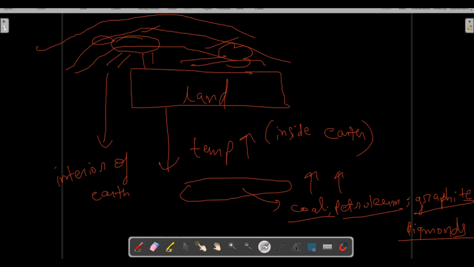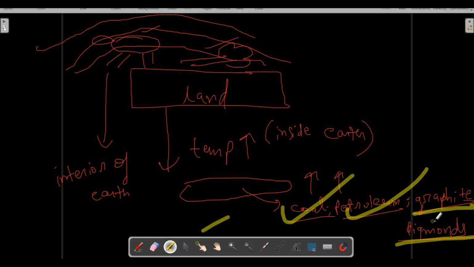But coal and petroleum are considered as organic compounds. Regarding graphite and diamonds, I am not going to comment right now whether they are organic compounds or not. Okay. Later on, as we move on in this lecture series, we will understand whether graphite and diamonds are